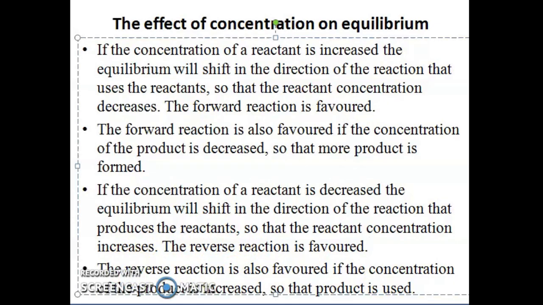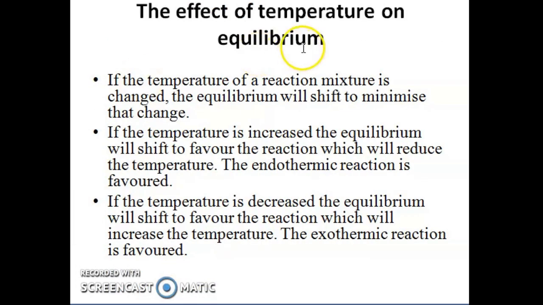And the next factor is temperature. If we make changes in the temperature, what will be the impact on the equilibrium? If the temperature of a reaction mixture is changed, then the equilibrium will shift to minimize that change. So how does it happen? If the temperature is increased, the equilibrium will shift to favor the reaction which will reduce the temperature.